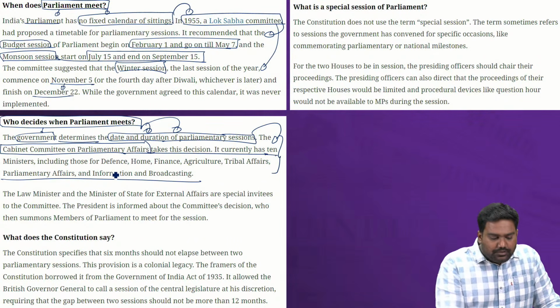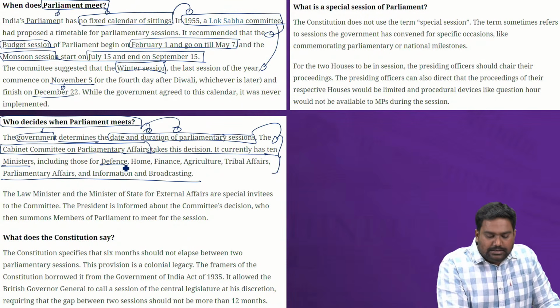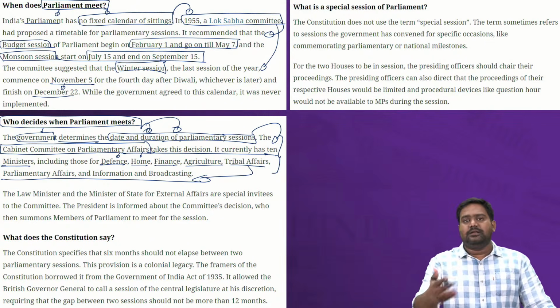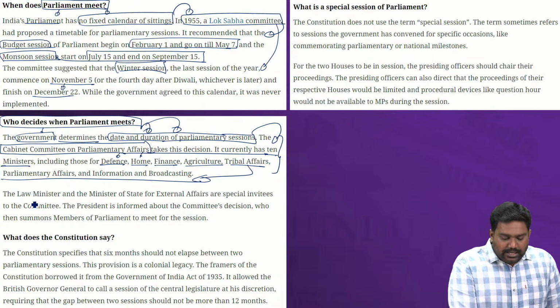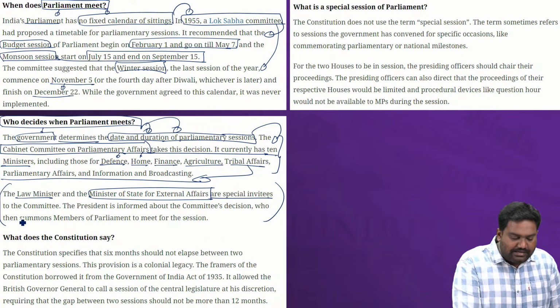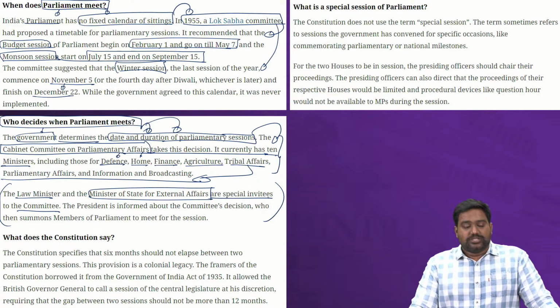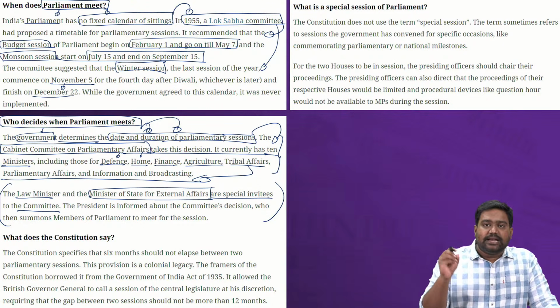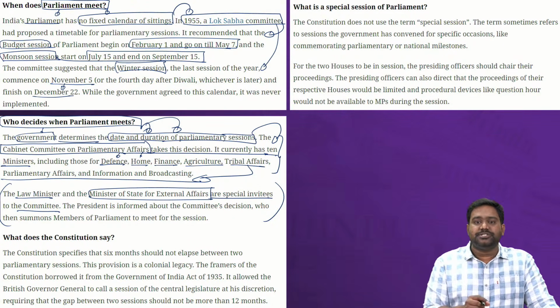So it consists of 10 important cabinet ministers, including the Parliament Affairs Minister. Right? There is representation for the Defense Minister, Home Minister, Tribal Affairs, Agriculture Minister, and other key ministers are involved. Even the Law Minister and the MOS for External Affairs are also invited as special invitees to this Cabinet Committee. So this committee comes out with the exact schedule, the date, duration of the sessions.